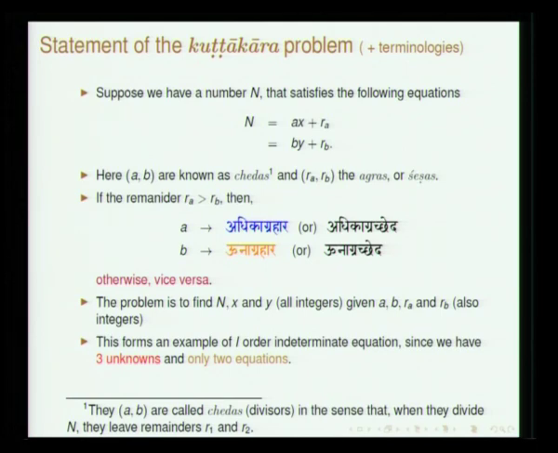Hara in the sense that if you want to find out Ax, you have to divide n by A, and of course, Ra and Rb are the remainders. This is just to get the terms clear. When we see the verse, A and B are referred to as Adhikagrahara and Unagrahara respectively. The problem is to find n, x, y given A, Ra, B, Rb.